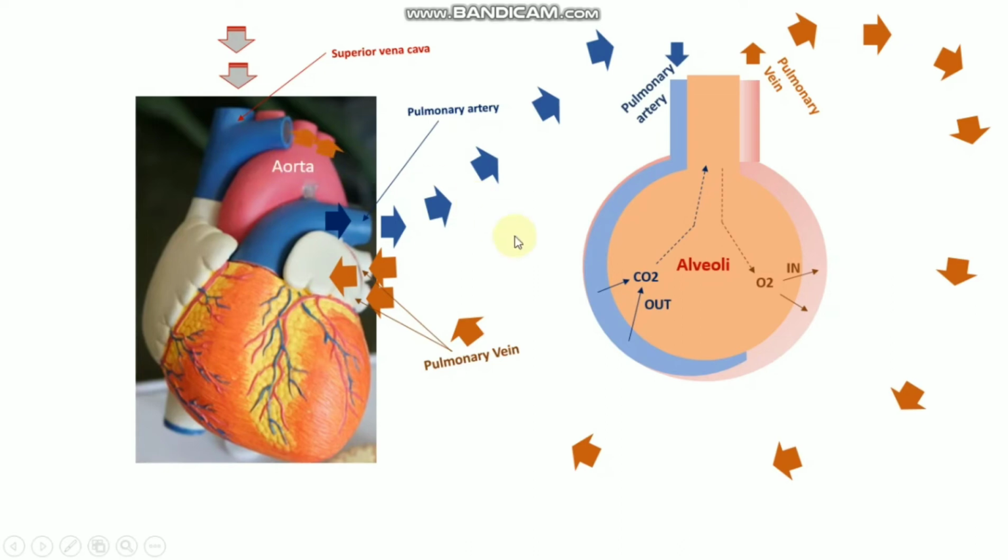So this is how this blood circulation occurs in the heart, and the deoxygenated and oxygenated blood are exchanged through the alveoli.